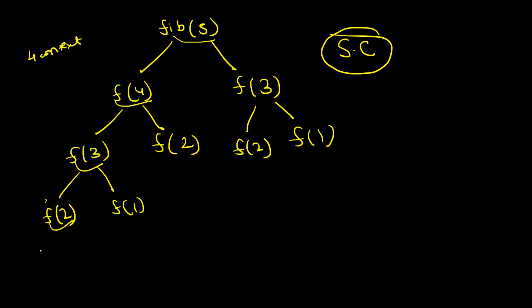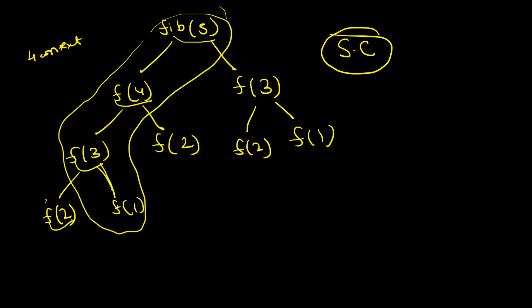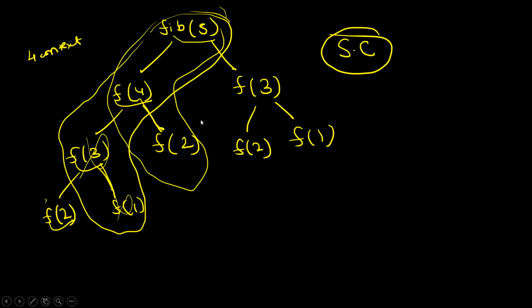Then f of 2 gets destroyed because it is the base case. Then f of 1 is added. How many contexts are there now? Only 4 contexts. Then f of 1 gets destroyed, f of 3 gets destroyed, f of 4 comes, then f of 2 gets added. So can I say the maximum number of contexts will be equal to the maximum depth of the tree?